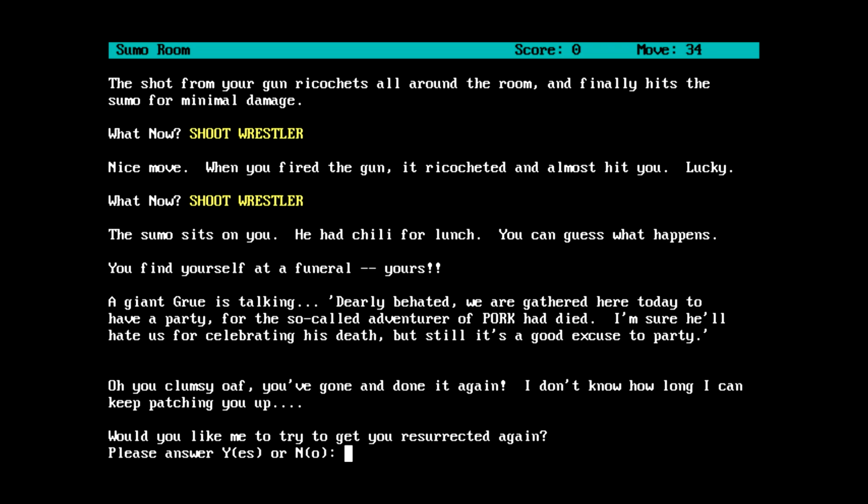So basically the game's telling us that we just got killed by excessive flatulence. Okay, I think I've had enough of this one. So that was Pork. The anti-adventure, I guess you could say. Clearly the guy who made this was trying to just spoof text adventures in general, but you still have